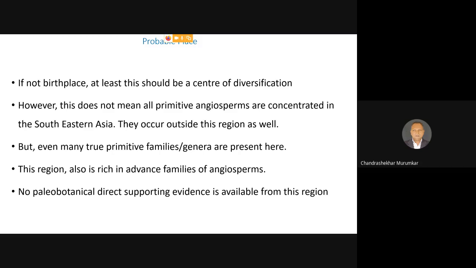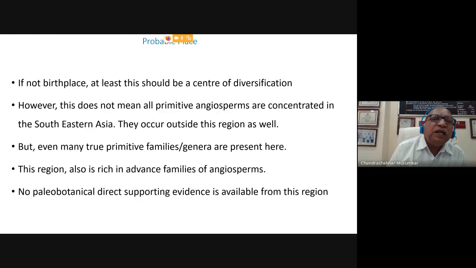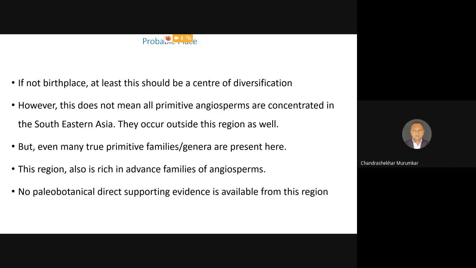Now, once we continue our discussion, if not the birthplace, at least this region should be the center of diversification, because the maximum primitive families are present in these areas, and then from these areas the angiosperms might have migrated to other areas. However, this does not mean that all the primitive angiosperms are concentrated only in southeastern Asia.